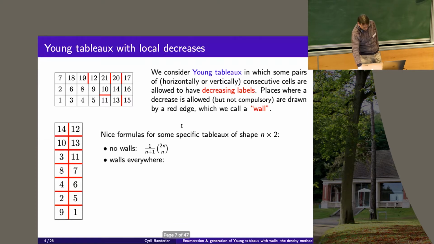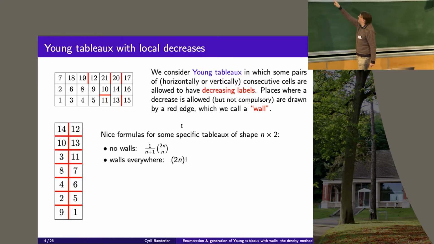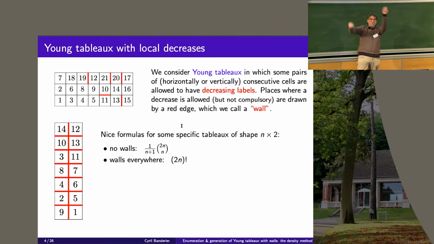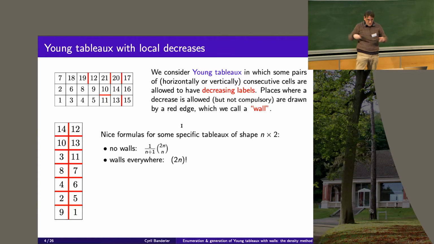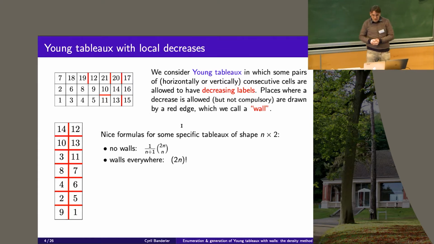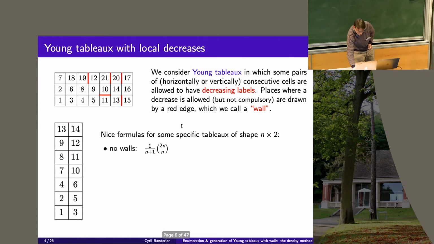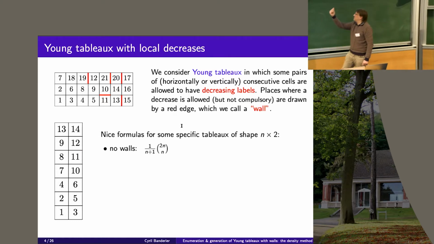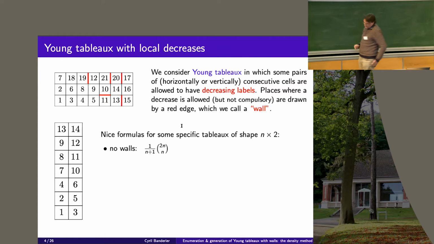No, okay, sorry. So if I have walls everywhere here, all the cells are independent. I can permute the values as I want. Then I have (2n)!. For sure, if I don't have walls, then I have some constraint. It has to be increasing by line and by column.